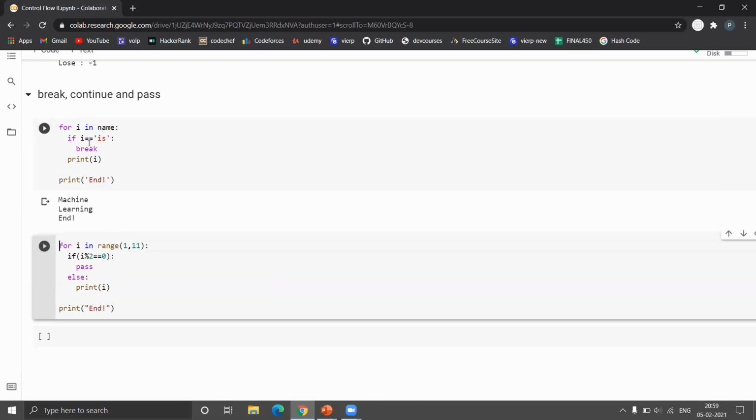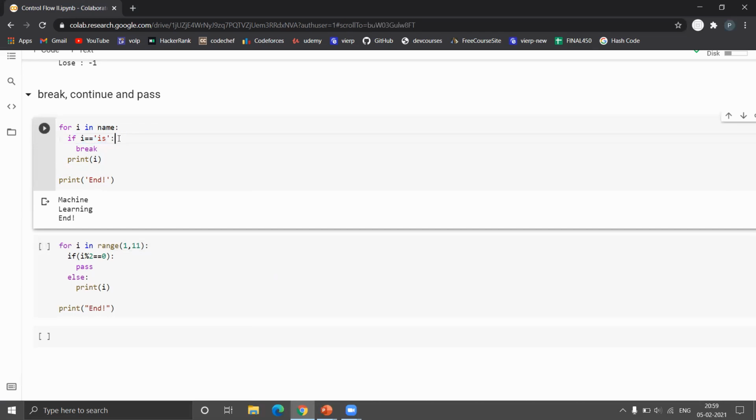Okay, so as you can see, it started with machine. Machine is not matching with "is", so it printed machine. Then it went to learning. Learning is also not matching with "is", so it printed learning. Now came the "is". "Is" is matching with "is", obviously. So it broke the for loop, like it exited the for loop, and whatever statement is present just outside the for loop got executed. So we got a message, end.